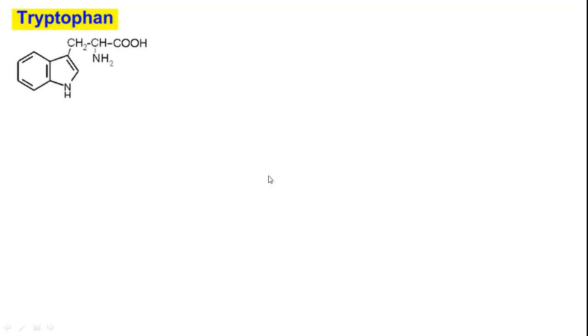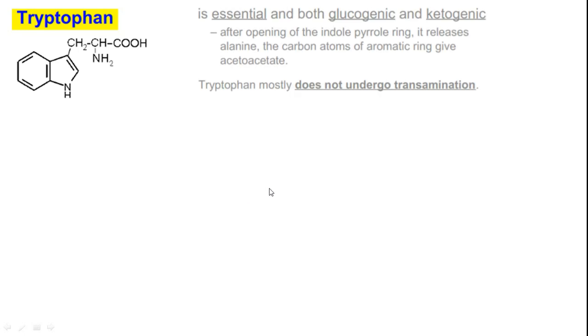The next amino acid is tryptophan. Tryptophan is a very important amino acid, and it gives us several biochemicals. One of the critical outcomes of this amino acid's metabolism is 5-hydroxytryptamine, 5-HT or serotonin, a very important neurotransmitter. It is an essential and both glucogenic and ketogenic amino acid. After the indole ring is opened, it releases alanine, and the carbons of the aromatic ring give acetoacetate. We will see them in detail.